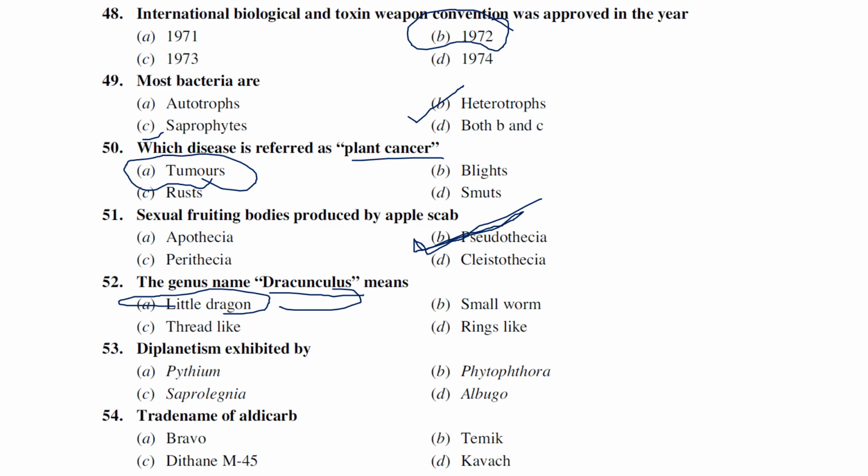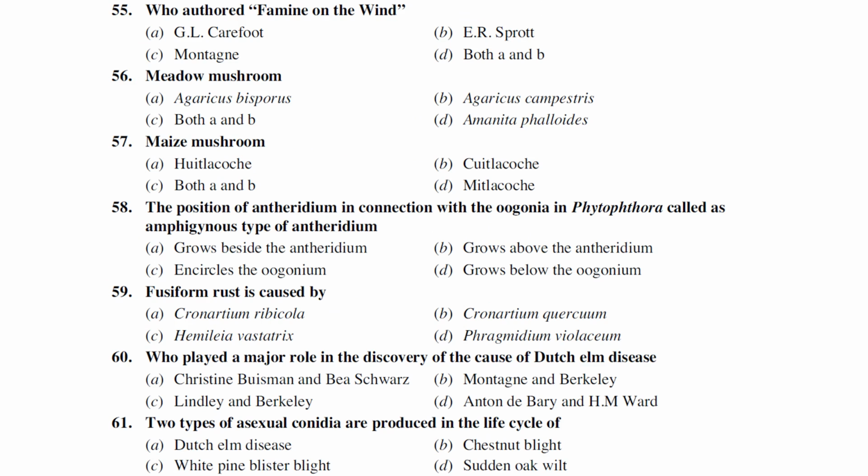Diplanetism is exhibited by which of the following fungi? Pythium, Phytophthora, Saprolegnia, Albugo. It is actually exhibited by Saprolegnia, where it will produce two kinds of zoospores, primary zoospores and secondary zoospores. That is called diplanetism.